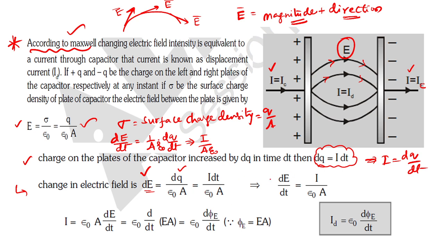So here he is writing that only. You can write these formulas. dE by dt is equal to I divided by A epsilon naught. Can I write like that? Next step, I is equal to epsilon naught into A dE by dt. Can I write? Next step, if you multiply A inside, because it is a scalar quantity, I can multiply. E into A is nothing but the flux. So I equals epsilon naught into d phi divided by dt. So the displacement current formula will be epsilon naught into d flux E divided by dt. Yes or no? Got it? Note down.